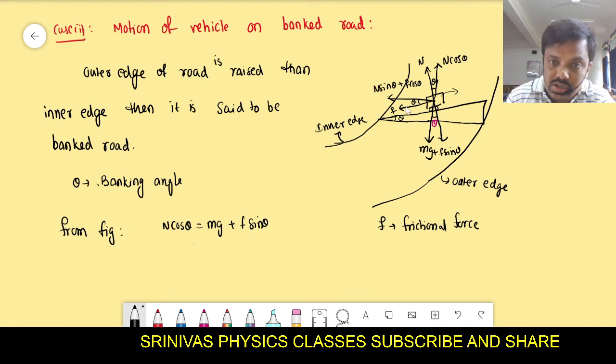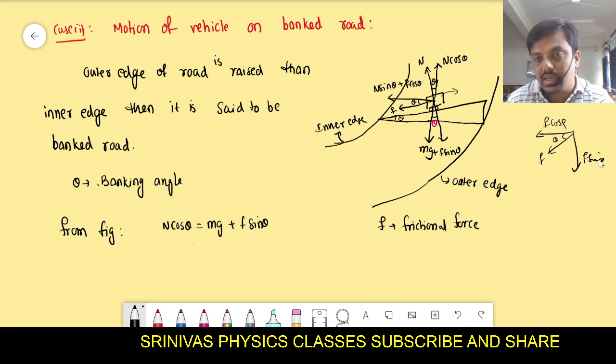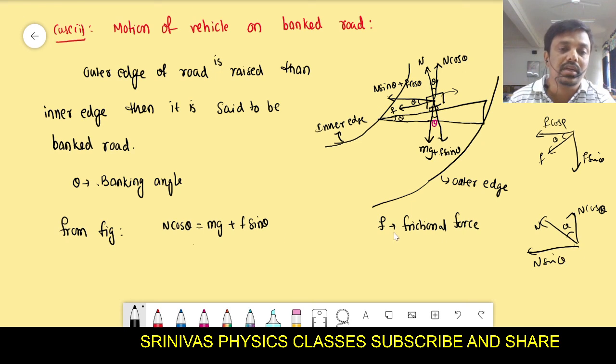When this is f, f is also resolved into components: this side f cos theta, because it is attached with the angle, and the other one is f sin theta, two perpendicular components. This is f cos theta, and this is f sin theta. And one is N like this, with components N cos theta and N sin theta. This is the resolution of the vector into components.